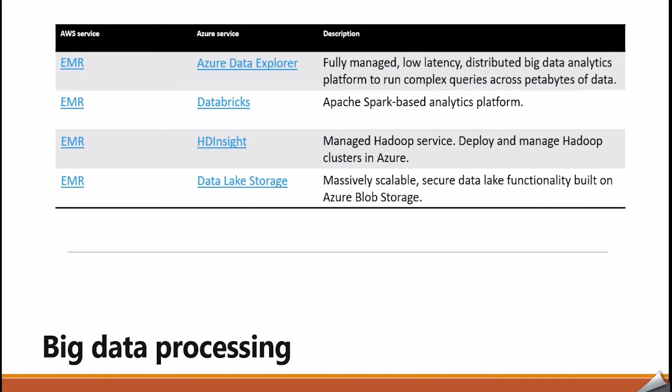Now, big data processing. What are the services provided by AWS and Azure? So AWS provides EMR and Azure provides different services such as Databricks, Azure Data Explorer, and Data Lake Storage. If we go to the descriptions, it is a fully managed, low-latency distributed big data analytics platform to run complex queries across petabytes of data.